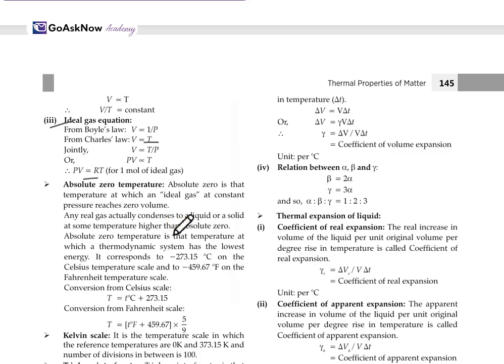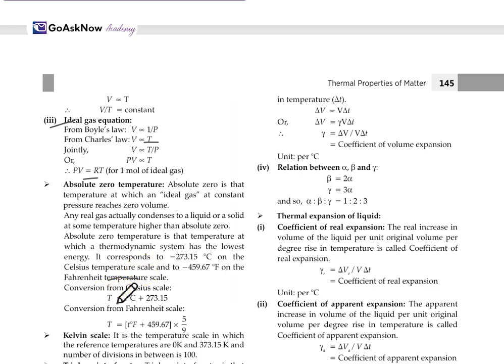Absolute zero is the temperature at which the thermodynamic system has the lowest energy, and it corresponds to −273.15 degrees Celsius on the Celsius scale and −459.67 degrees Fahrenheit on the Fahrenheit scale.